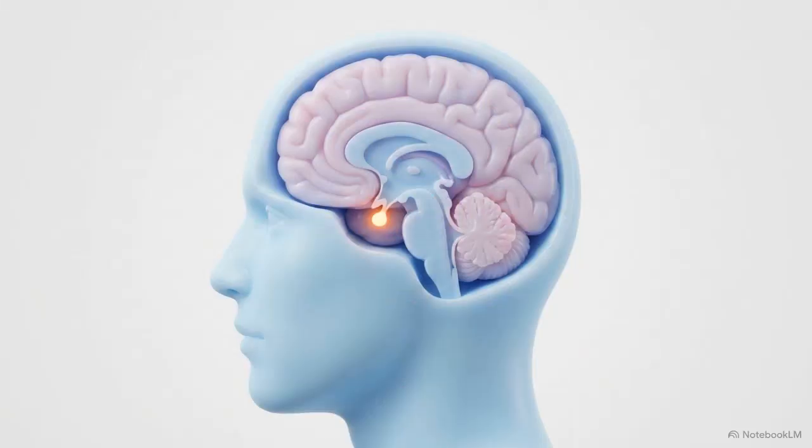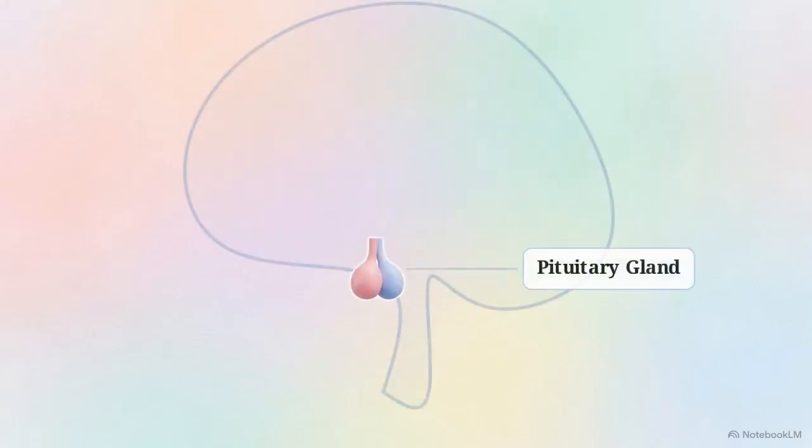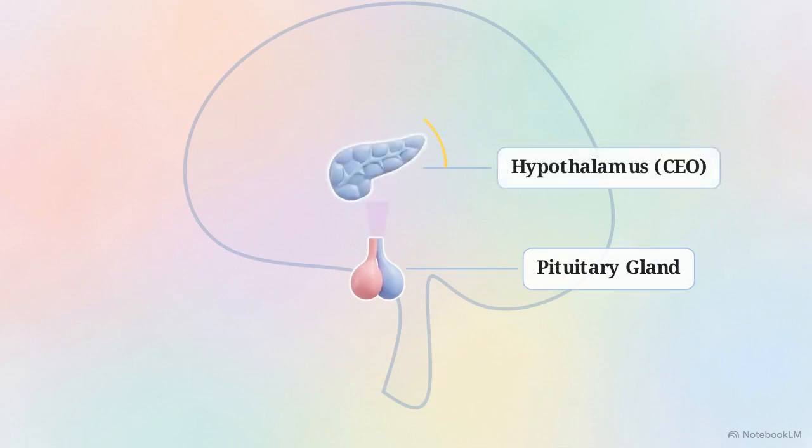The source of these managers is the command center of the endocrine system, the anterior pituitary, often called the master gland. As shown here, the pituitary sits at the base of the brain, but it has a boss. Directly above is the hypothalamus, the CEO. It controls the pituitary by sending releasing factors downward, dictating exactly when it should deploy trophic managers.